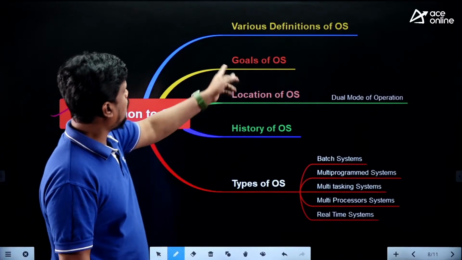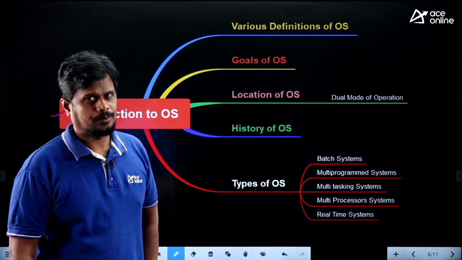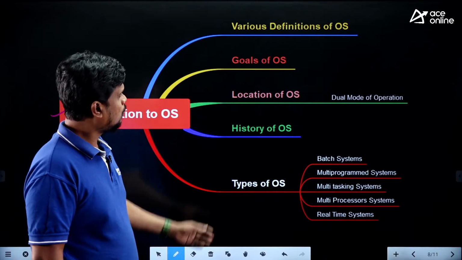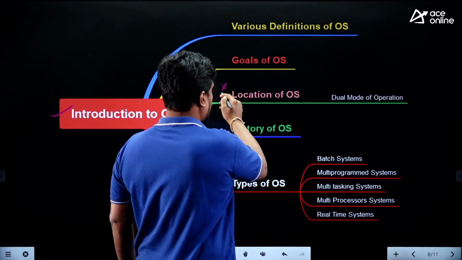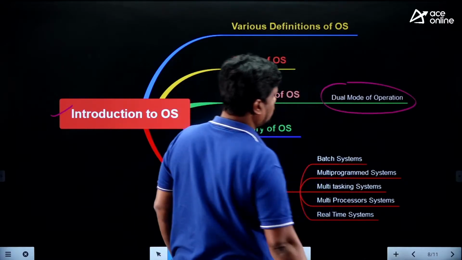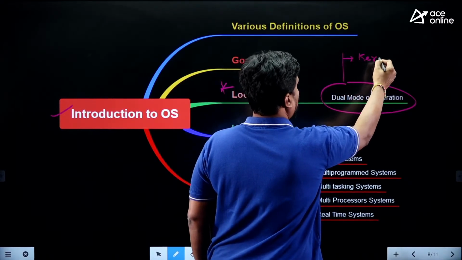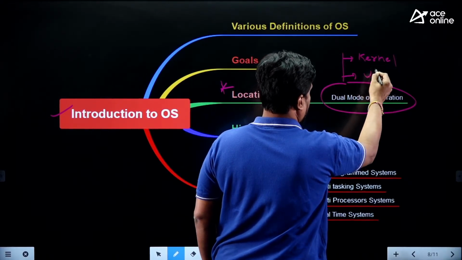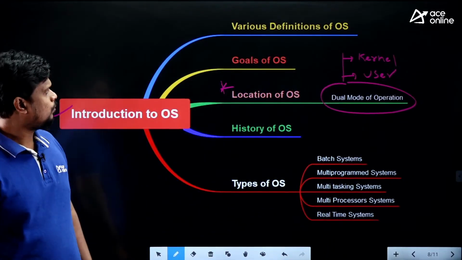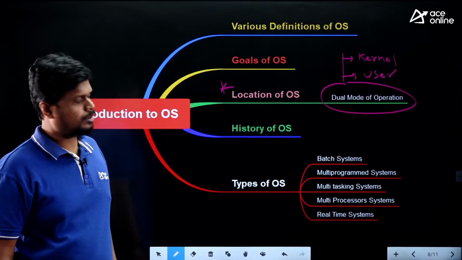So verify here what are the things we can see: various definitions of operating systems, goals of operating system, location of OS. This is the topic which I suggested, like dual mode of operation. Like you know that kernel mode is there, user mode is there. You need to concentrate on this particular part. How the system call is being executed. System calls, various classifications. You need to concentrate on these things.